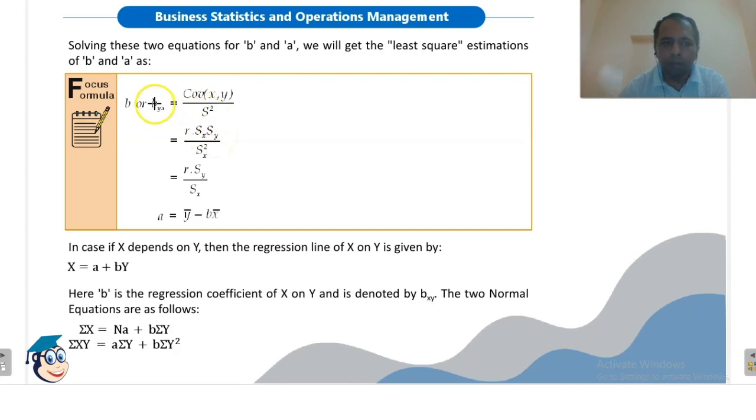So here when we are calculating byx, that is y depends on x, we will consider the standard deviation of x. Okay, that is this variable, independent variable. So sx and sx will cancel out, so we are remaining with byx. Byx equals coefficient of correlation multiplied by standard deviation of y divided by standard deviation of x.